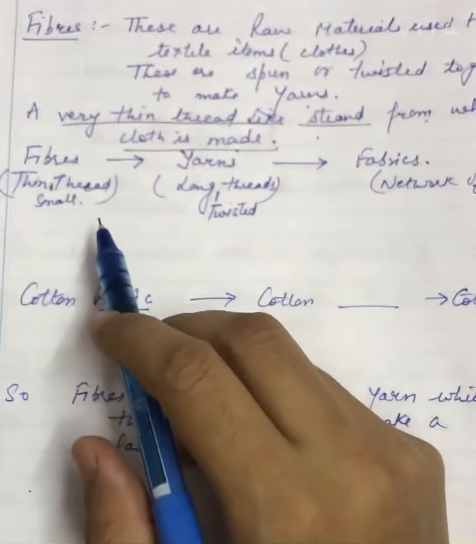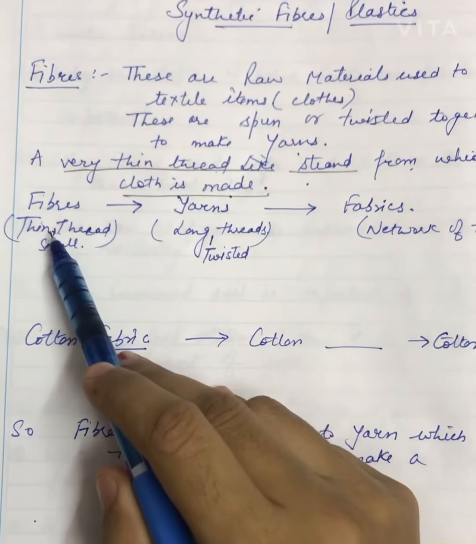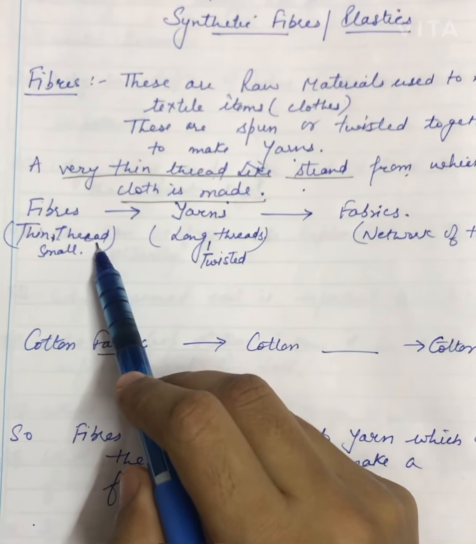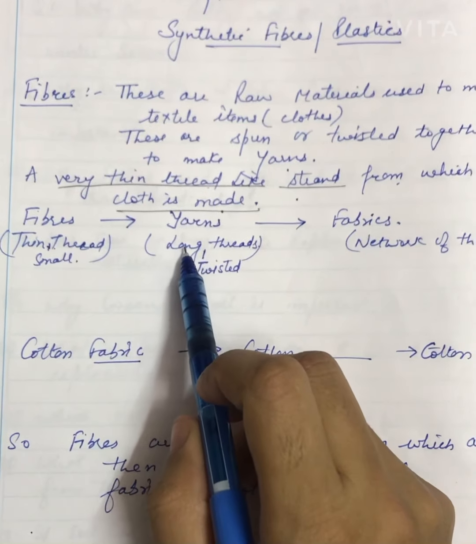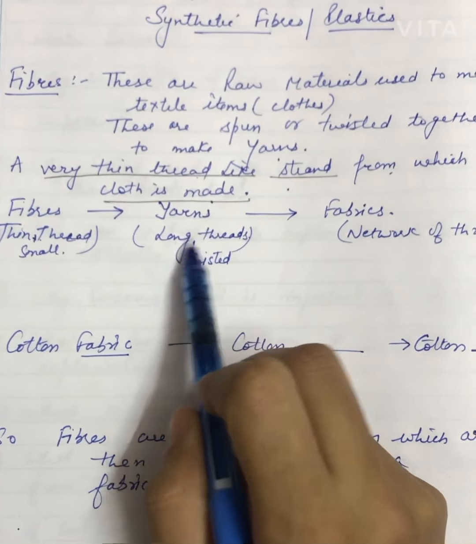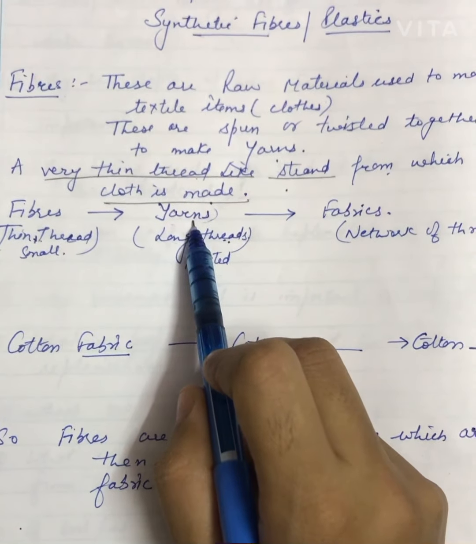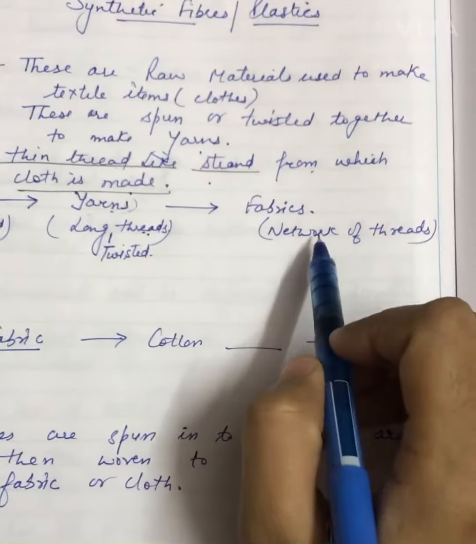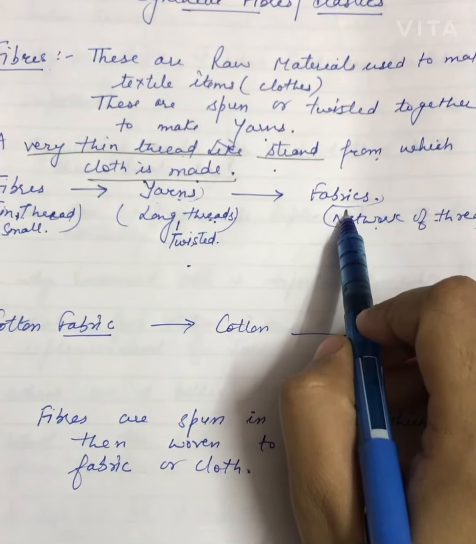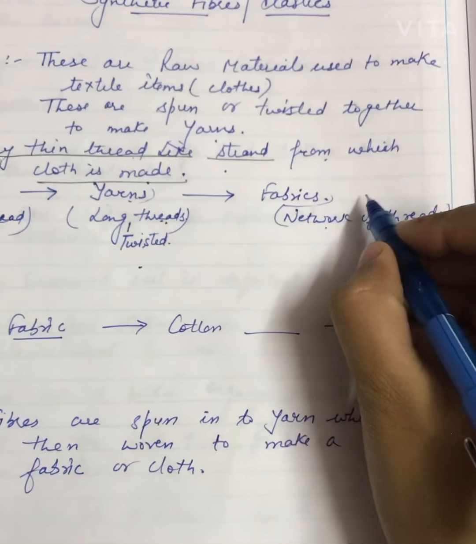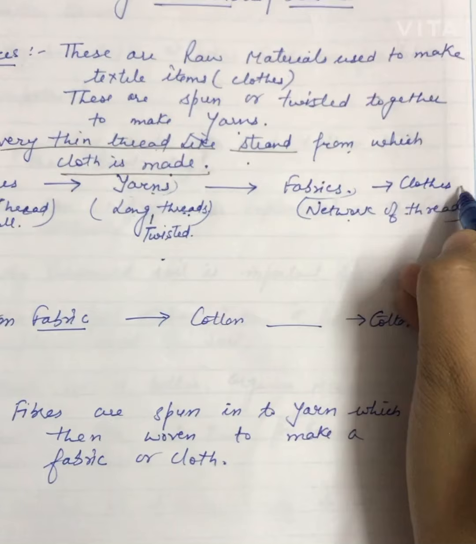So we can take a simple example. Fibers are very thin, small threads. When they are twisted and tied together, they form a long, twisted thread. That thread is called yarn. And when they have a network of these threads, they form fabric. We get the fabric, and from the fabric we make the clothes. Is it clear to all?